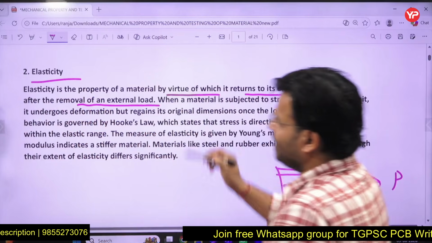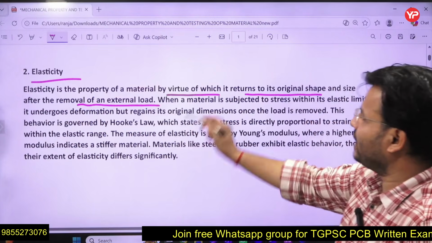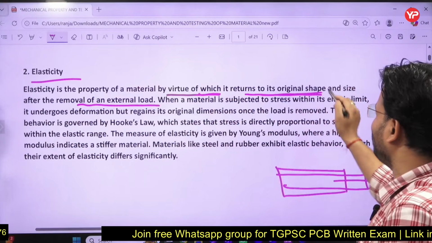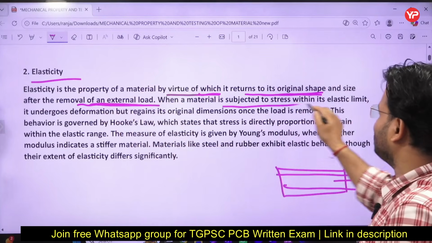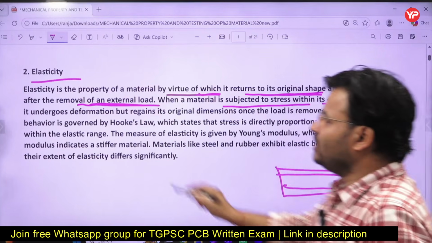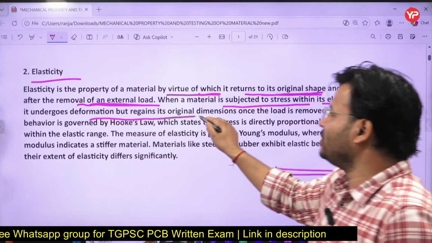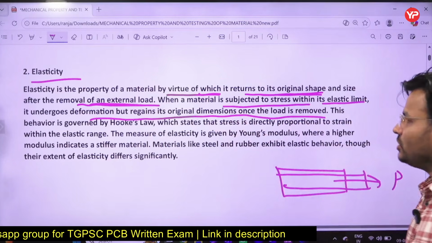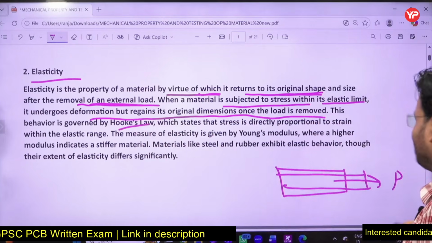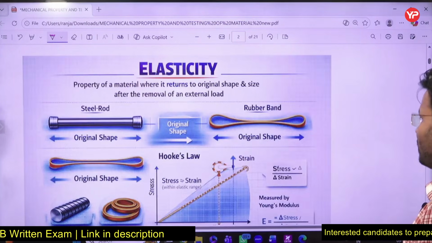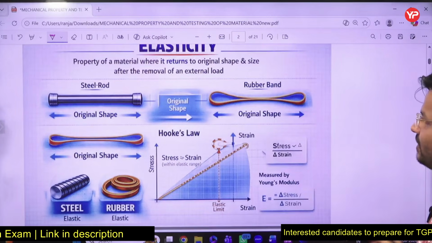So here, simply, we can say elasticity is the property of a material by virtue of which it returns to its original shape and size after removal of the external load. When a material is subjected to stress within the elastic limit, it undergoes deformation but regains its original dimensions once the load is removed. This behavior is governed by, obviously, Hooke's law. Hooke's law I will discuss. Stress is proportional to strain.